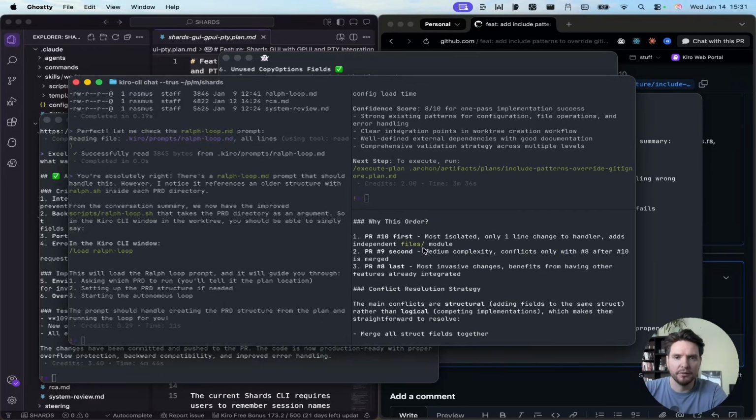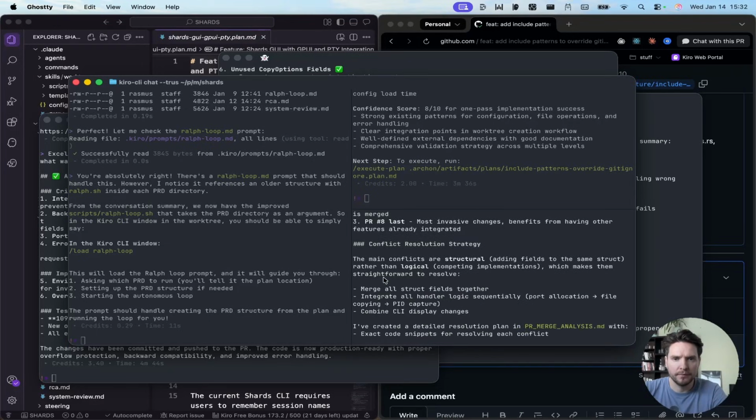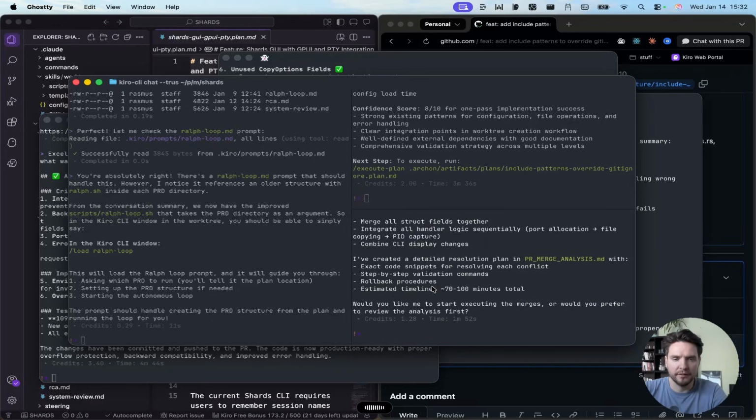And here we have now a merge order, 10 first, most isolated. Okay. Yes, please go ahead and start with merging number 10. Once that's merged to main, I also want you to run tests. You can test the CLI directly before you move on with the next branch. So please run some validation and regression in between each merge.